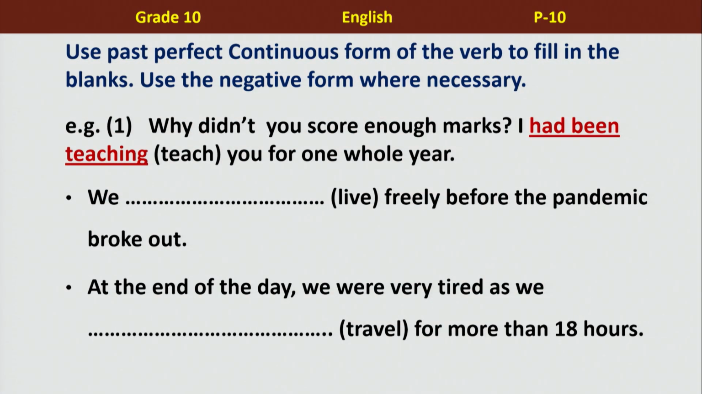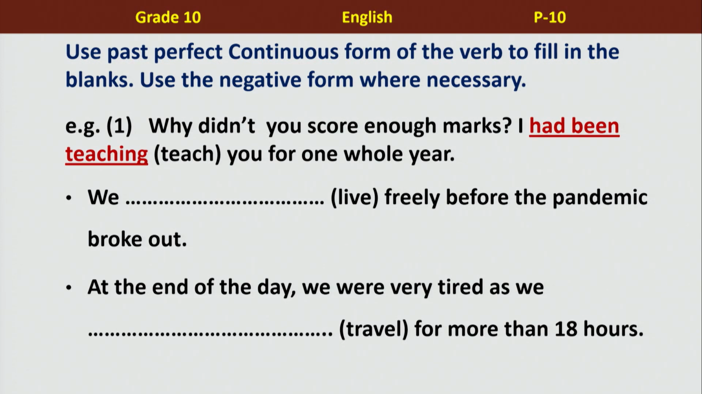So we'll do another exercise with our children, shall we? All right. There's a small task again. Oh yes. Use past perfect continuous form of the verb to fill in the blanks. Use the negative form where necessary. The example given, look at it children. Why didn't you score enough marks? I had been teaching you for 1 whole year. I'm pretty sure you must have heard this a lot of times and you are going to be listening to it for some time as well. That is right. Yes. So the next one, how about the next one though?